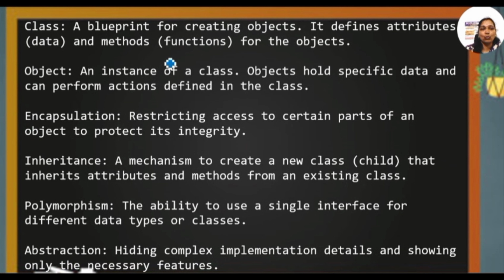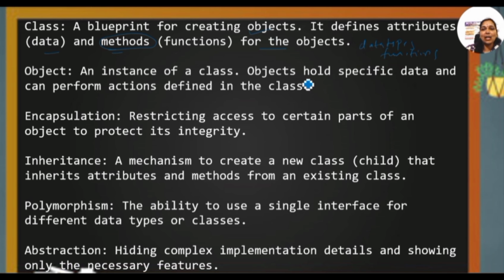Entire concept of the OOPs. Classes are nothing but creating the objects, and it defines the data and methods for the objects. Generally, up to the C++ or up to the C language, we call it as the data types. But from the C++, the data types can be called as the data members. That is the data member. And the functions, we are calling the functions here as methods. So class can be considered as a combination of data types and functions. Or we can say a collection of data types and the functions to create an object.